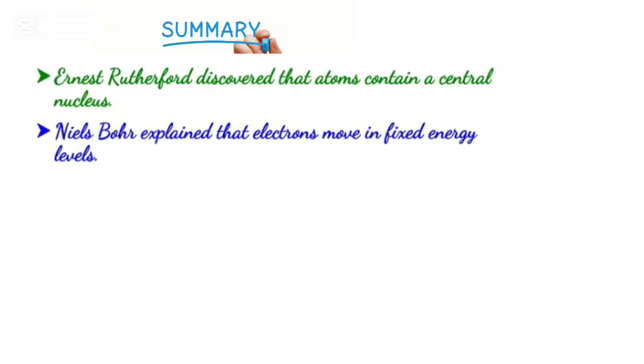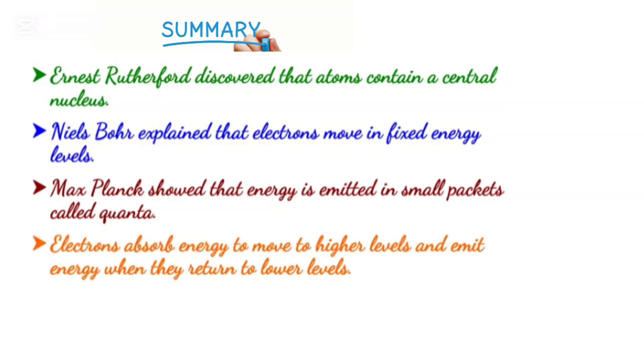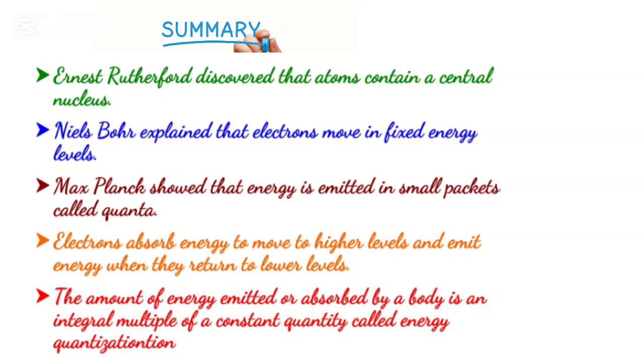In summary, Ernest Rutherford discovered that atoms contain a central nucleus. Niels Bohr explained that electrons move in fixed energy levels. Max Planck showed that energy is emitted in small packets called quanta. Electrons absorb energy to move to higher levels and emit energy when they return to lower levels. The amount of energy emitted or absorbed by a body is an integral multiple of a constant quantity called energy quantization.